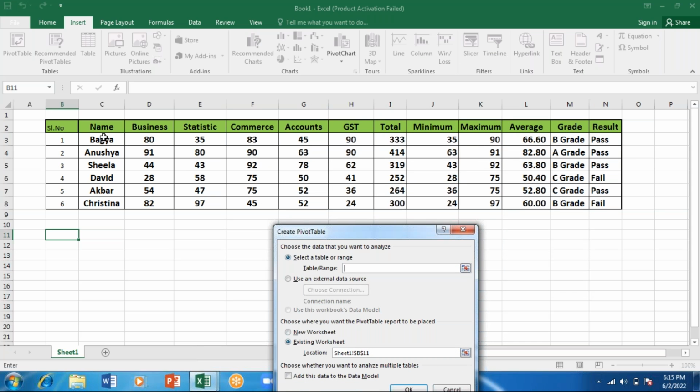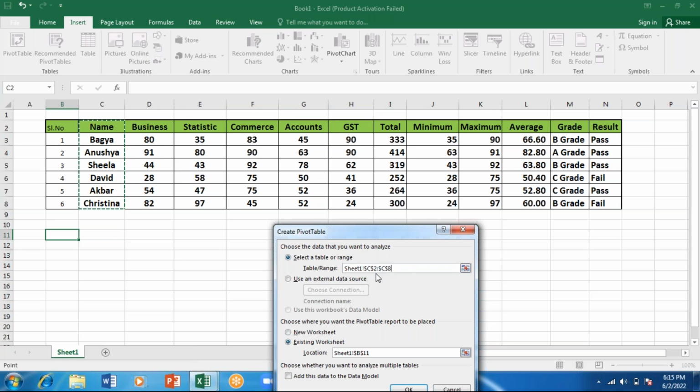This is my table in Sheet1. I've selected C2, and why am I getting a dollar symbol? This is for absolute reference. It means it is fixing this table.